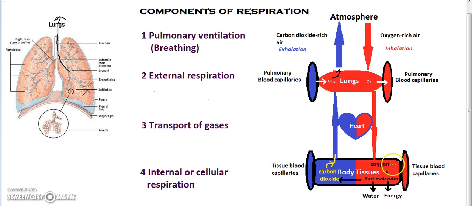This oxygen is utilized for producing energy by utilizing fuel molecules like glucose, amino acids, fats, etc. And in addition to production of energy, there is production of water and there is production of carbon dioxide. That is how carbon dioxide is produced in the body tissues, and this is then diffusing into the blood capillaries that are supplying these body tissues, and this is then taken back to the lungs where it is given off at the lung surface and oxygen is again picked up.